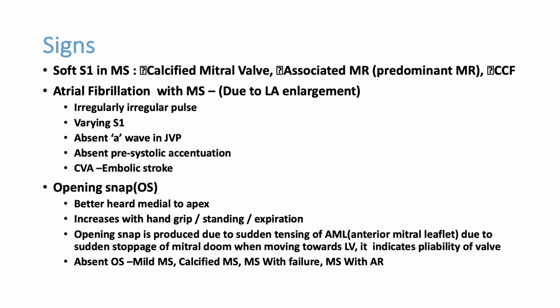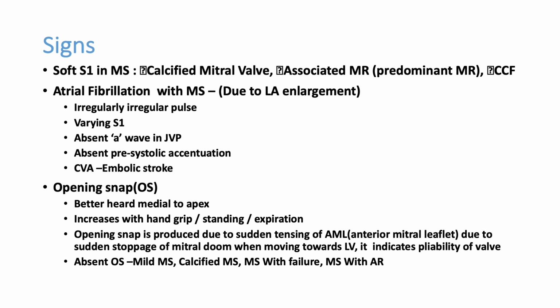You can see some signs in complications. If the patient develops atrial fibrillation in mitral stenosis, it occurs mainly due to left atrial enlargement. You can get an irregular pulse, and S1 will completely change. Normally in mitral stenosis you get a loud first heart sound, but since atrial fibrillation produces varying amounts of blood pumped from the atrium to the ventricle or ventricle to outside, you get an irregular S1 and its intensity will be varying.